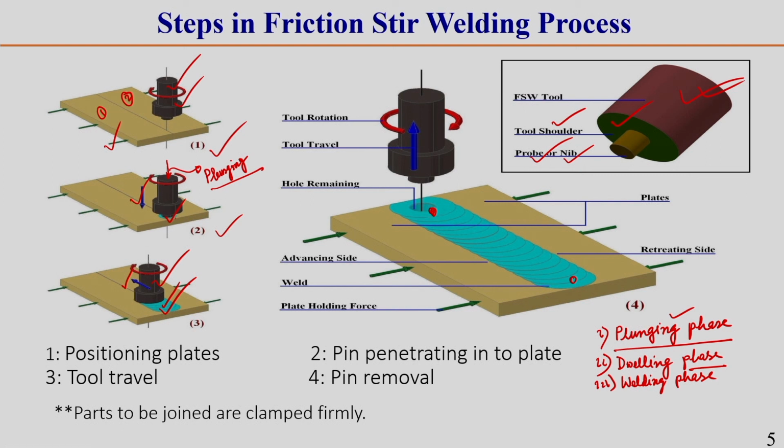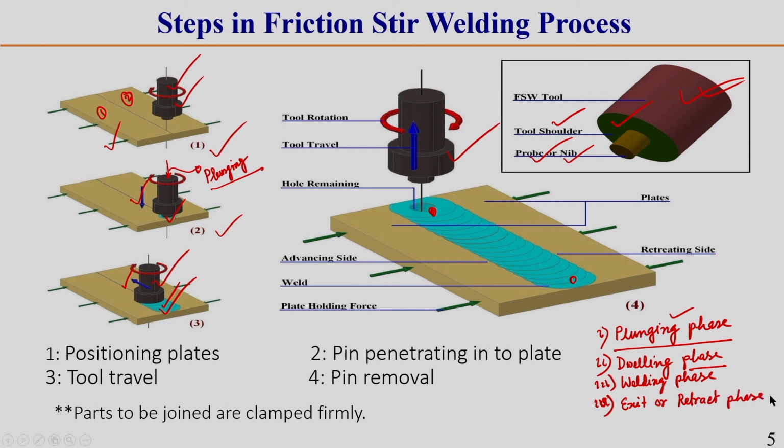Now, once the weld length traversing is completed by the FSW tool, at the end we have to remove this tool from the workpiece, correct? That is called the exit, or retract phase.